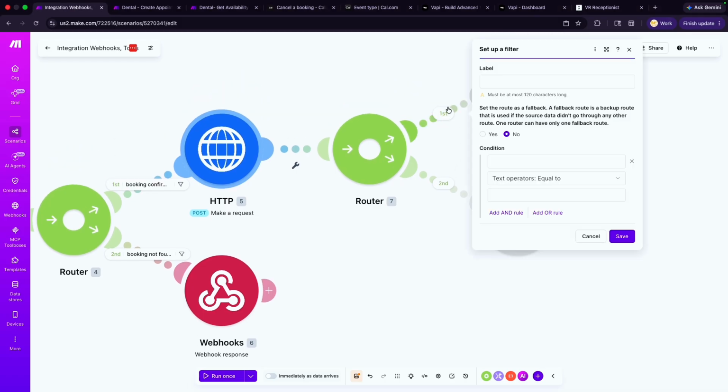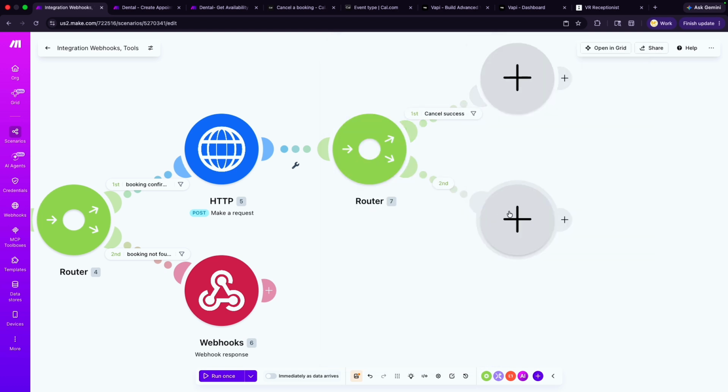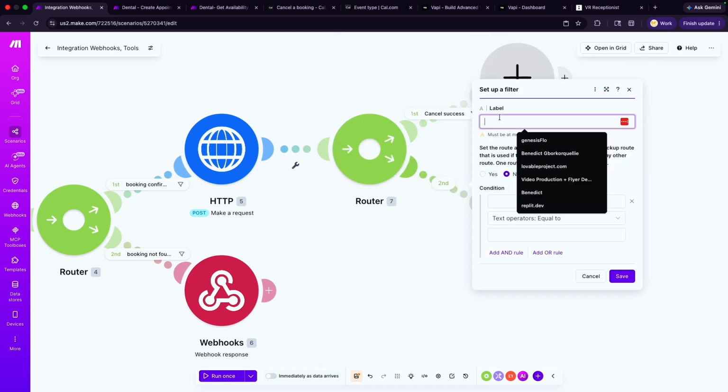Okay, so we'll set a filter, cancel success. Let's put this capital. And this is status code is equivalent to 201. Save this. And the label for this one is cancel failed.